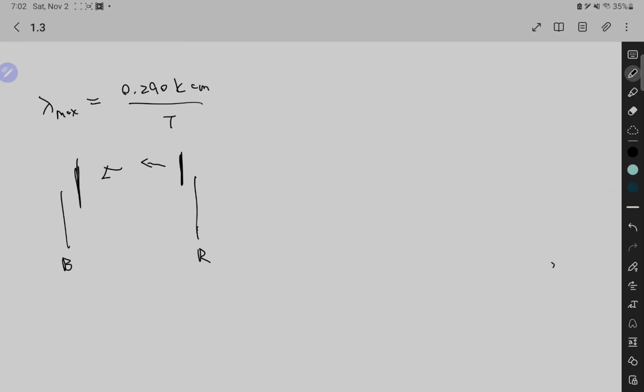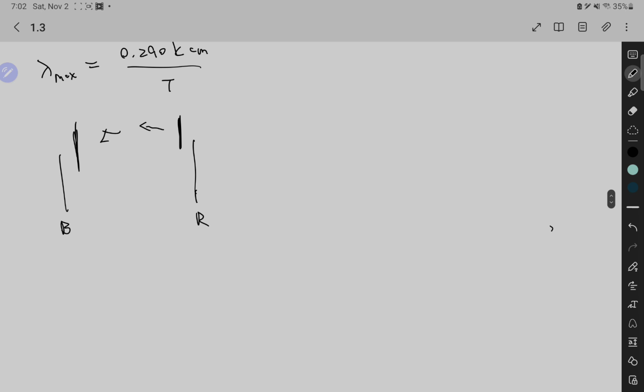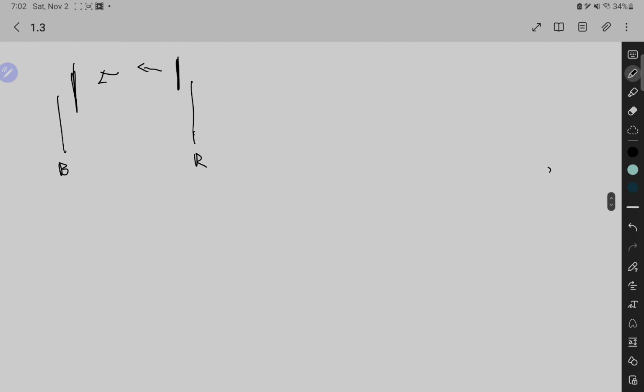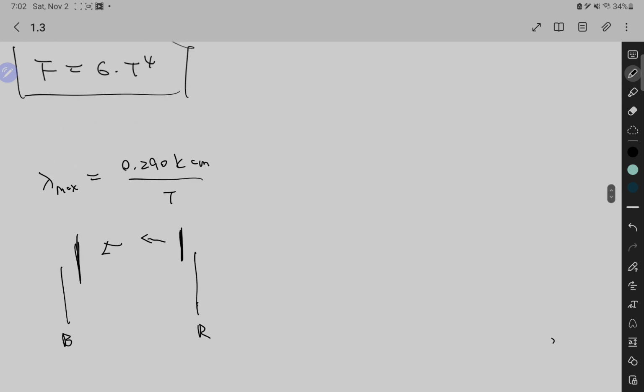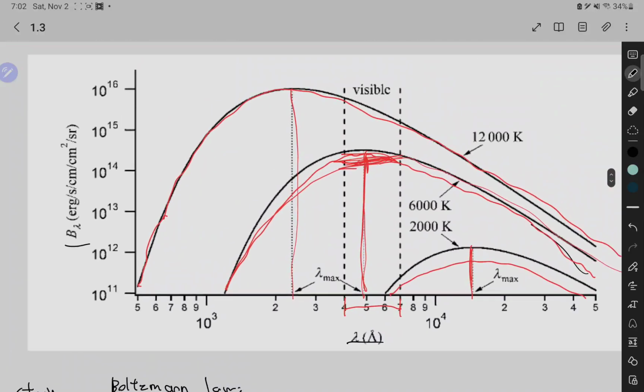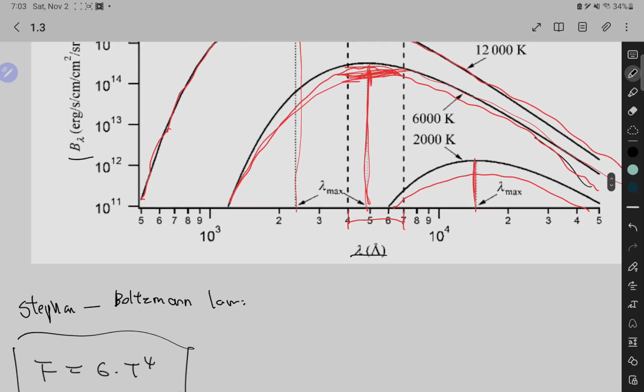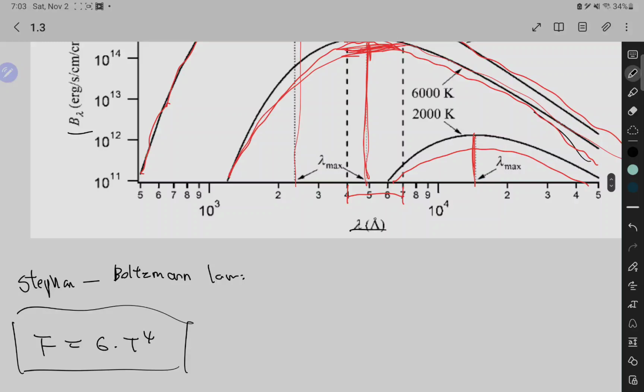And that's also the reason why, when a person is lost in the forest, a search can be undertaken using an infrared detector, because the human body temperature is about 37 Celsius, which is hotter than the surrounding nature, which is about 20 Celsius. So that is going to give us a difference in their maximum intensity, because their peak wavelength is going to be different. Our body's peak wavelength is going to be different from the environment's.